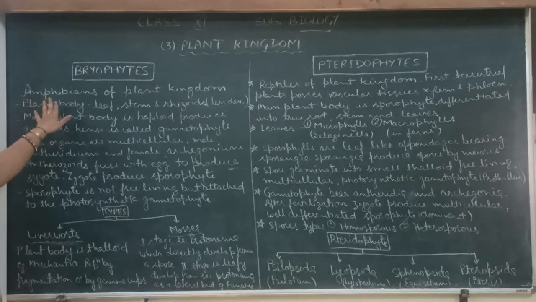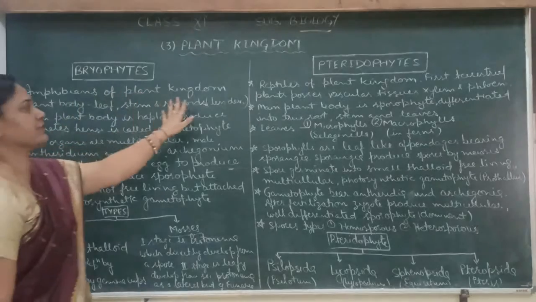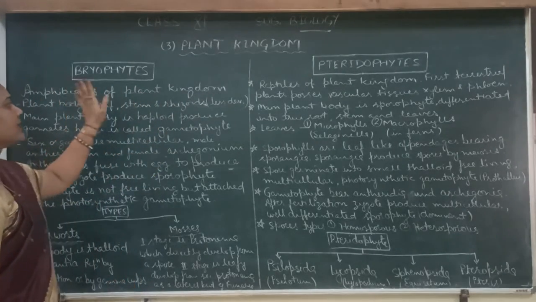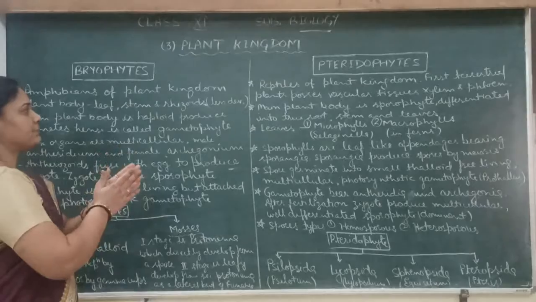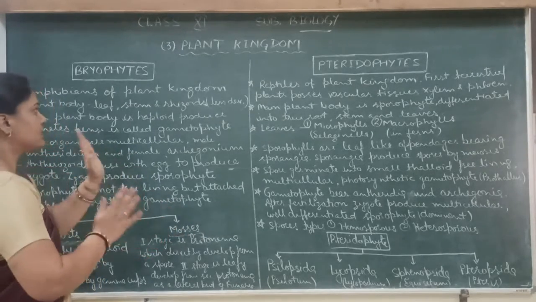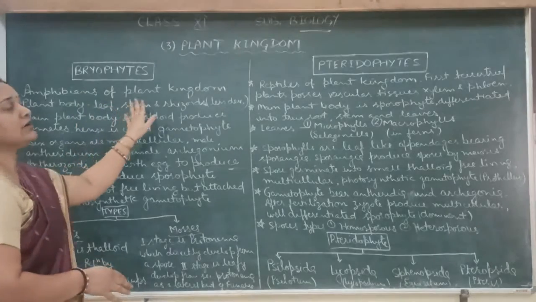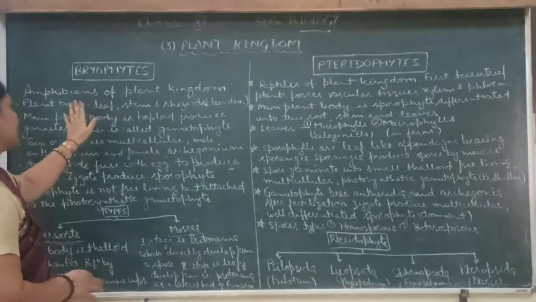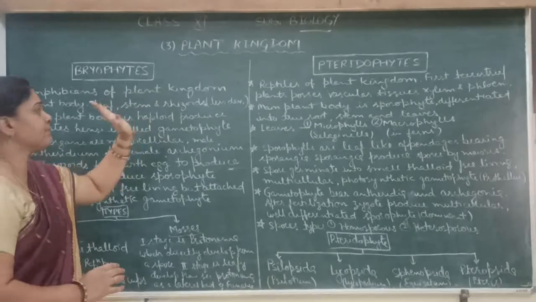thallophytes, and these are known as the amphibians of the plant kingdom. What is the meaning of amphibians? Amphibians means they are adapted for land habitat as well as aquatic habitat, but they need water for reproduction. So these are known as the amphibians of the plant kingdom.